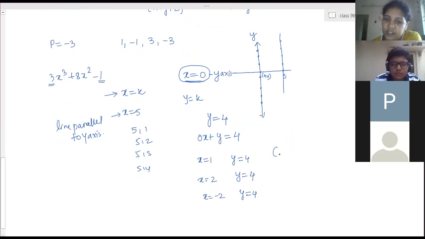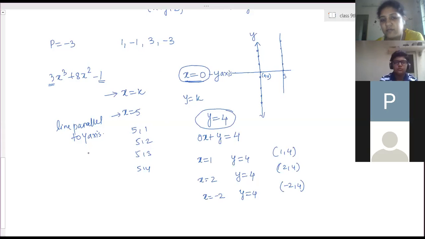So all these coordinates are 1, 4, 2, 4, minus 2, 4. If you plot these points, what will you get? Ma'am, a line parallel to the x-axis. It is passing through the y-axis at the value of 4. Therefore, this is a line parallel to the x-axis.